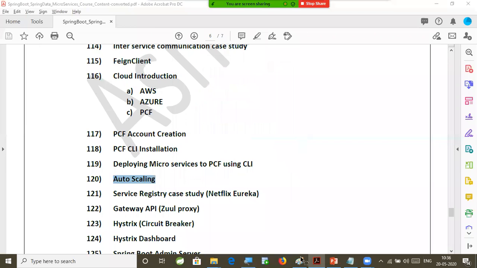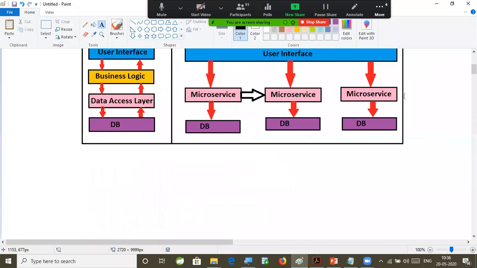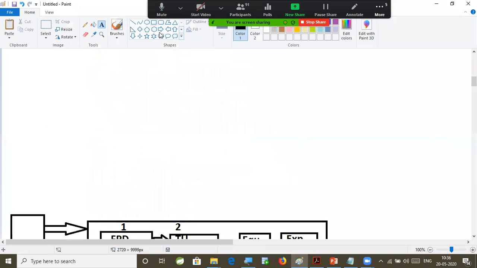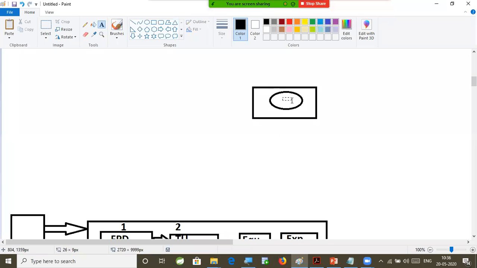So here my application is deployed to one server. Now assume that this is one server. In this server, I am deploying my REST API, which is my microservice. Assume that this is my microservice. It is running on one instance. One instance, nothing but one server.